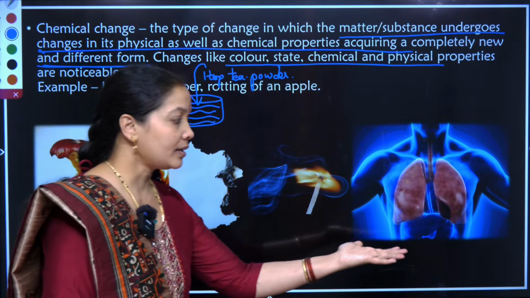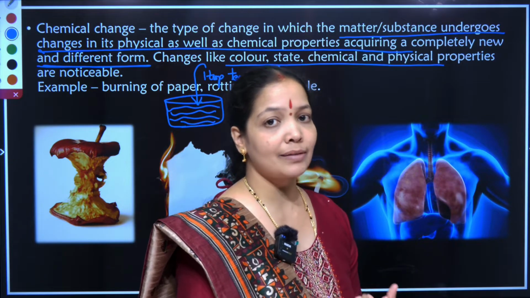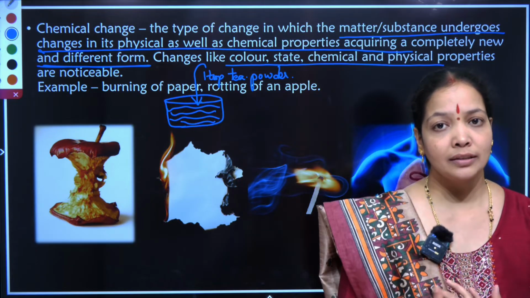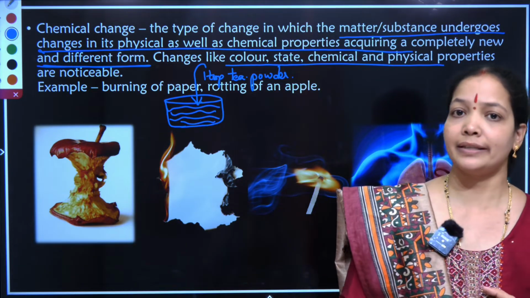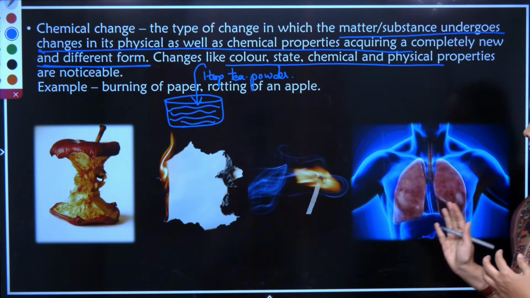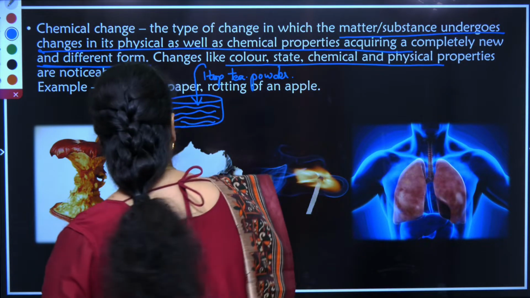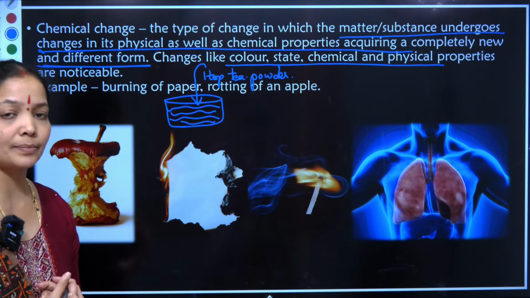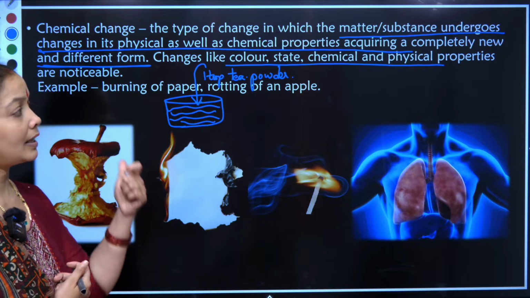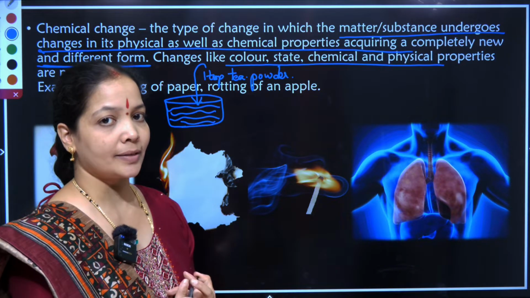Our body is undergoing many changes. The respiration process is a chemical change. Digestion is a chemical change, and various other things like excretion, other metabolic activities are also chemical changes that are giving rise to new products. So we consider the third example as respiration, which is also a chemical change. So what are chemical changes? The changes in which the matter or the state of the substance is changing with respect to new substances, and the color, the state and chemical physical properties of those substances are also changing. These are called chemical changes.